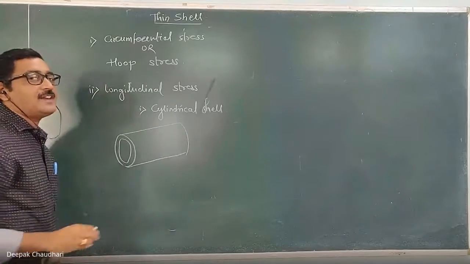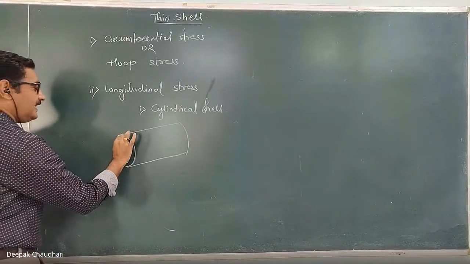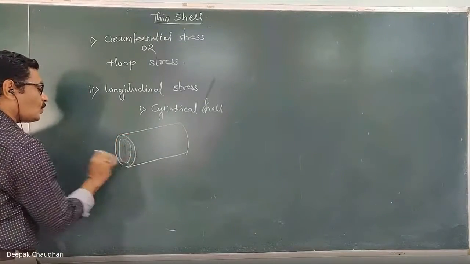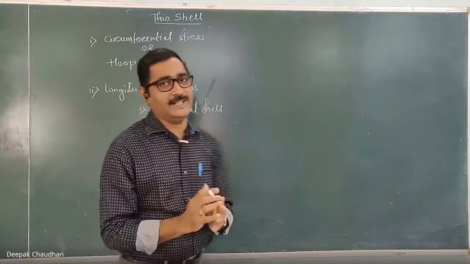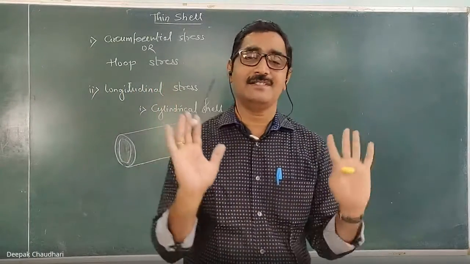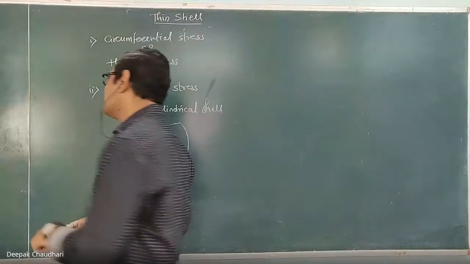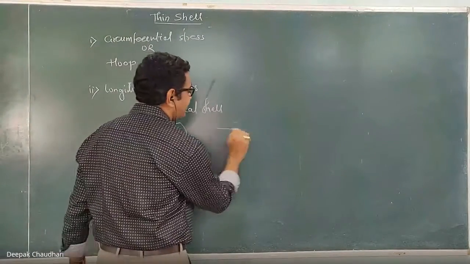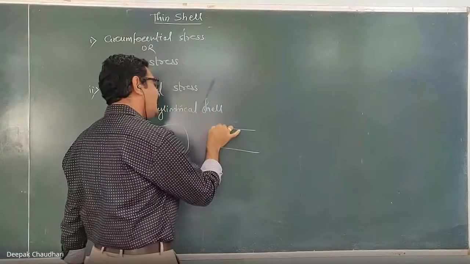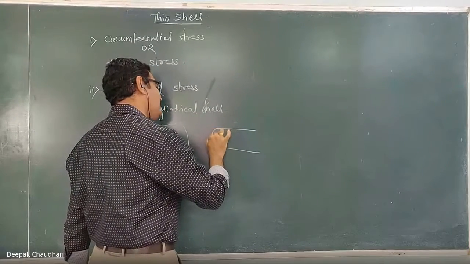Initially we are going to assume that the ends are closed with the help of flat plates. If you observe some tankers, you'll see that the ends of the tankers are hemispherical like this.